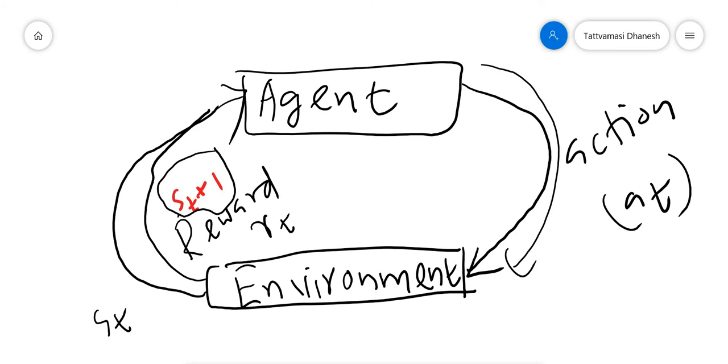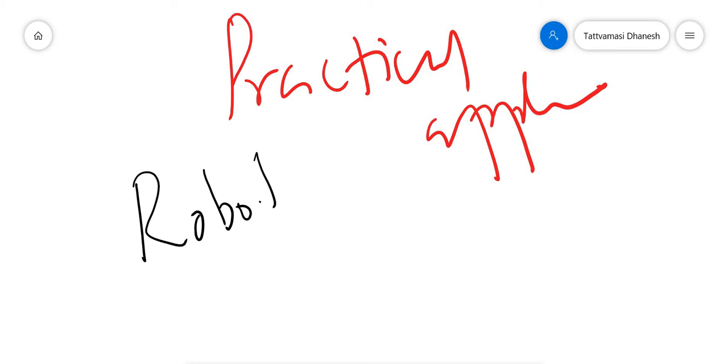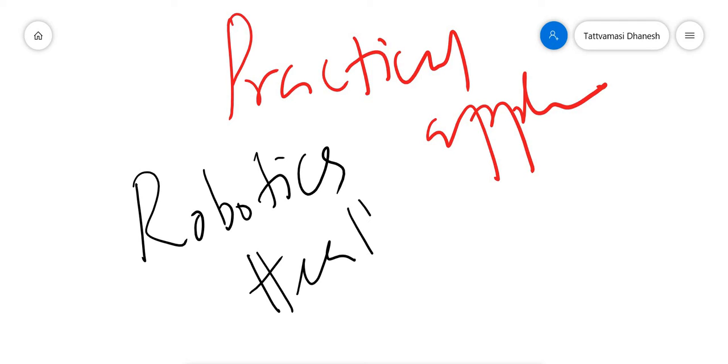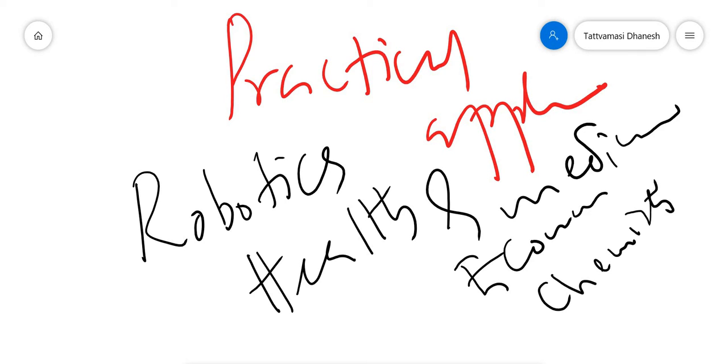If you want to understand the practical applications of reinforcement learning, one best example I can give you is robotics, then health and medicine, economics, chemistry, finance.